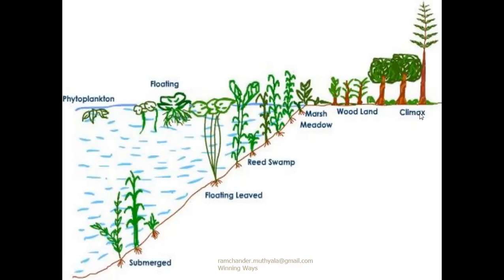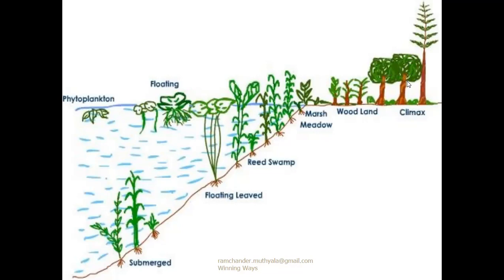The climax plants are large trees with a deep root system and a woody trunk, with large woody branches, and on the woody branches expanded leaves are present.